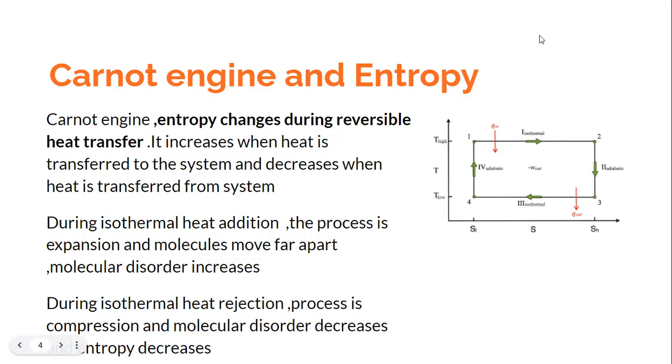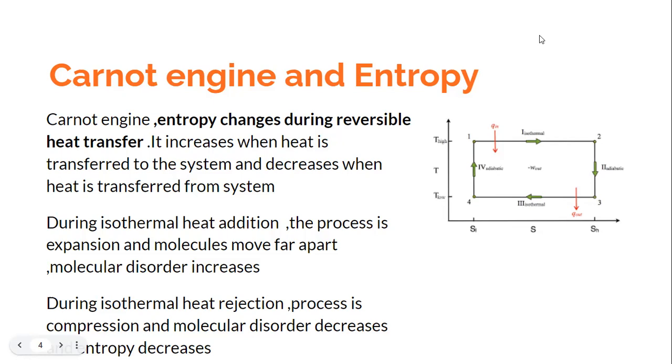you'd find that the entropy is increasing from S1 to S2 during one process, and it is decreasing from S3 to S4. Now, how come the entropy is decreasing? So you look at it, and you find that when there is a Q in, when heat is being supplied to the working fluid, there is an increase in entropy from S1 to S2, and when there is a heat rejection during the process 3 to 4, then there is a decrease in entropy from S3 to S4.